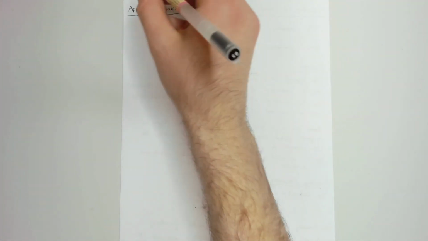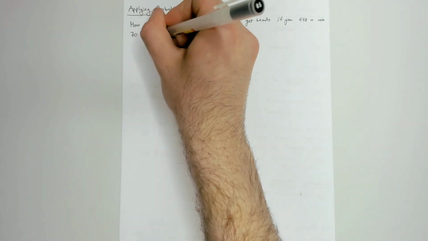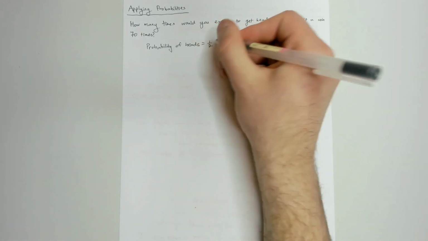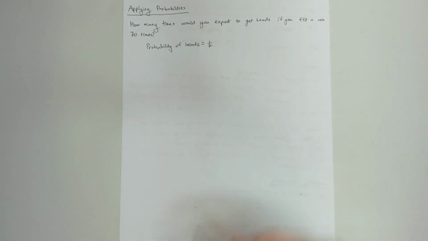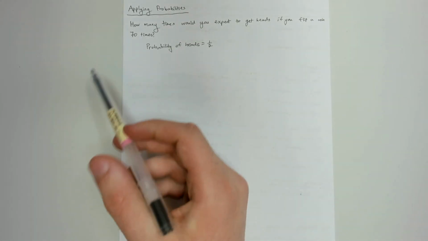So just like proportions, we can apply probabilities to groups of different sizes. So for example, we could say something like, how many times would you expect to get heads if you flip a coin 70 times? So we know from a previous example we just did that the probability of getting heads is 1 out of 2, or 50%, right? Because there's only one way of it happening out of 2 different possible outcomes. And now what we're going to do is apply this probability, or apply this proportion, to the 70 times that we actually flipped the coin.